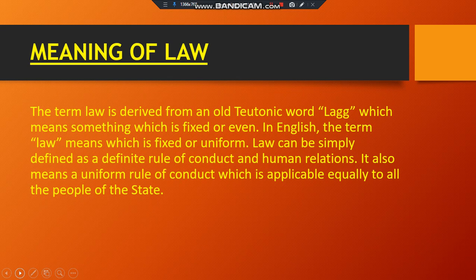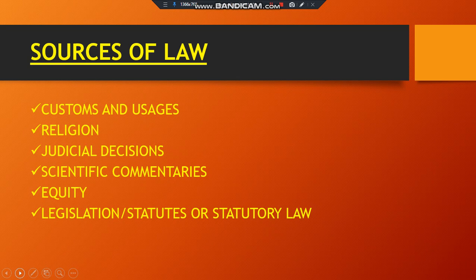Coming to the sources of law. Law is said to have derived from various sources. The first and the most ancient source of law is customs and usages. For example, in ancient times, when there cropped up disputes among the members of the tribe, the chieftain of the tribe could resolve their feud according to the customs of the tribe.